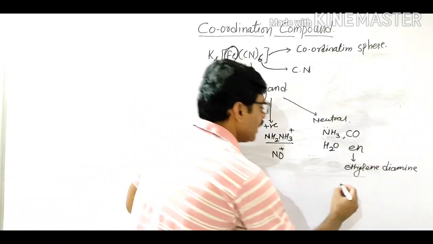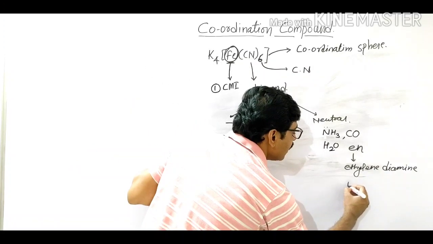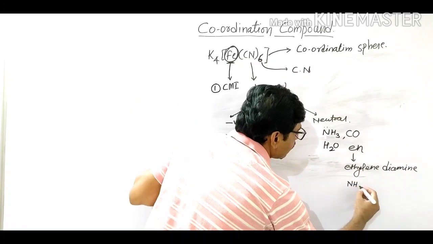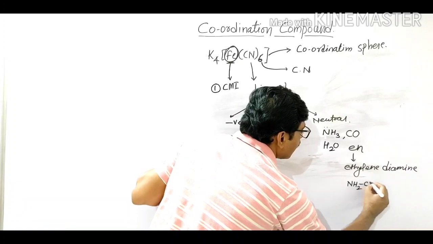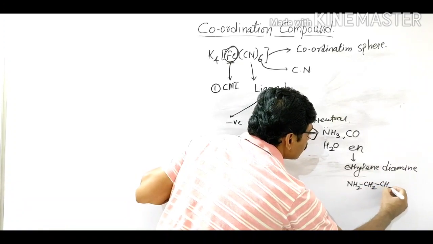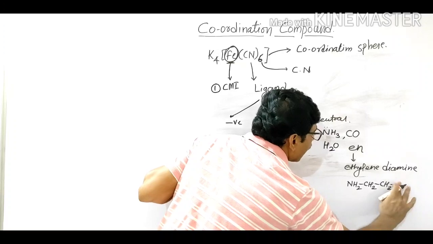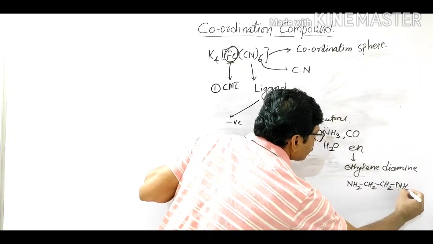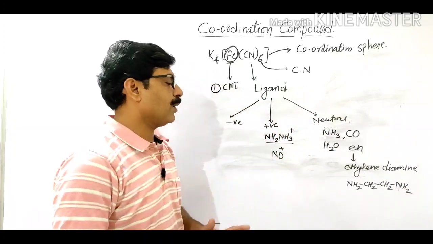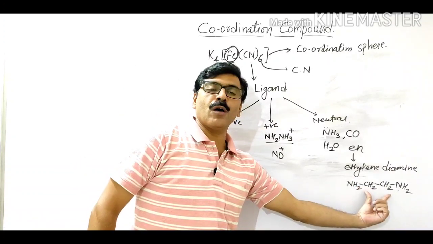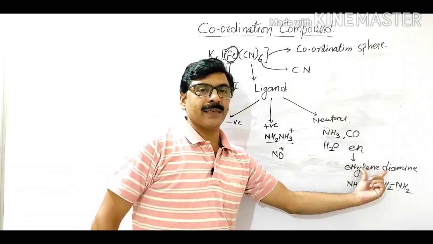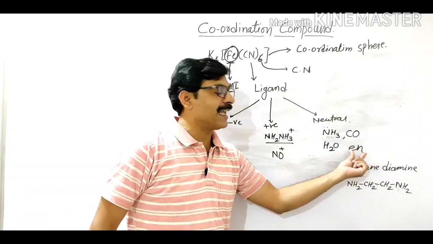Ethylene diamine. Its molecular formula is NH2CH2CH2NH2. This is the molecular formula of ethylene diamine, and it is represented as en.